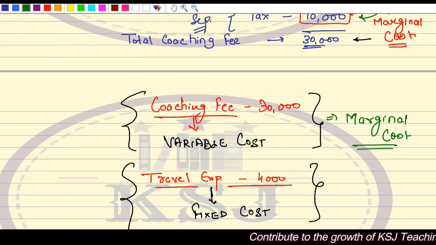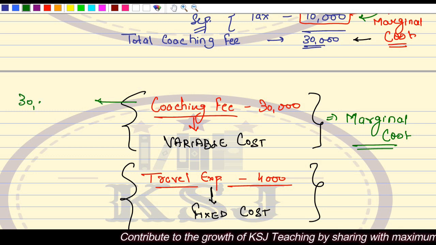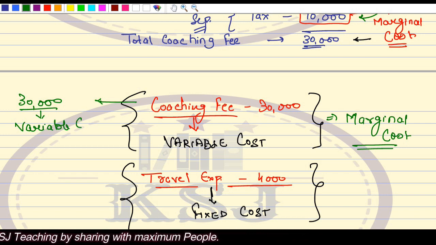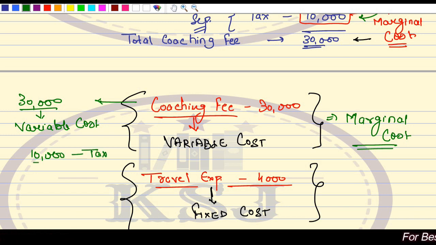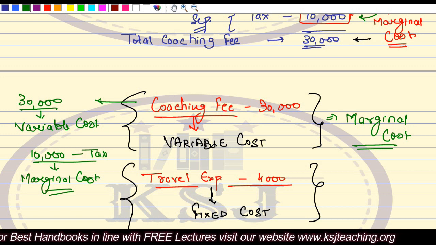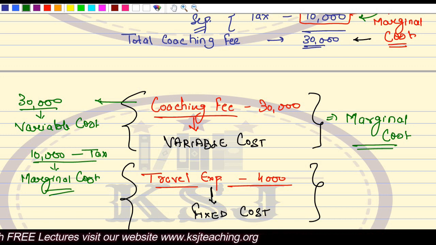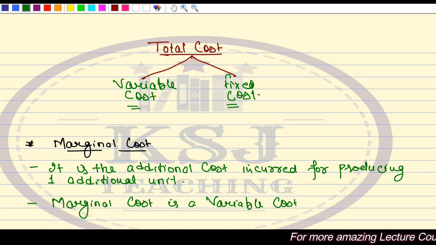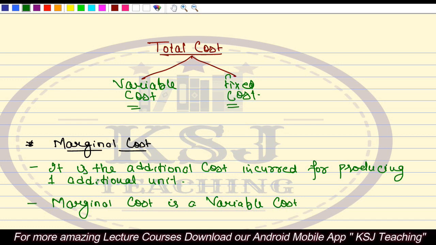So if I talk about this, total 30,000 is my variable cost, right? And 10,000, that is the additional that is paid for tax, this is my marginal cost. Clear? Clear, sir? The basic concept of marginal cost is clear. So that is why I say that it is the additional cost incurred for producing one additional unit, and the marginal cost is a variable cost.